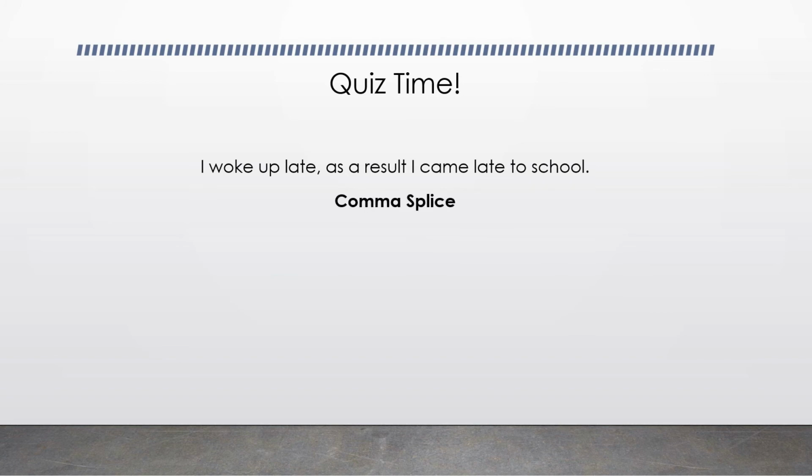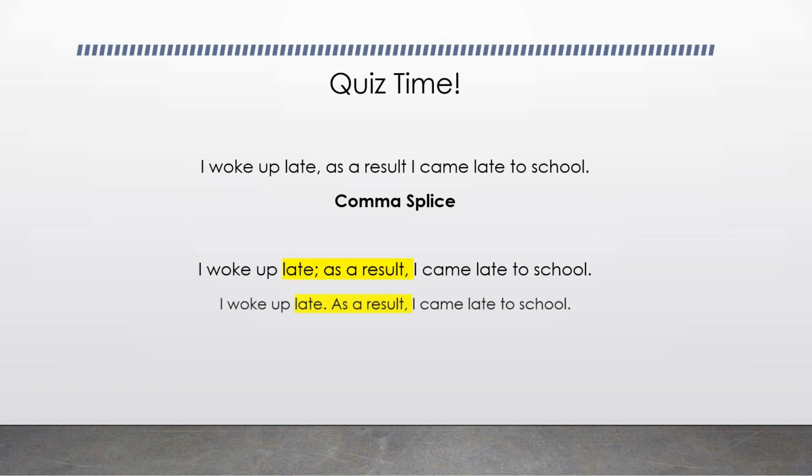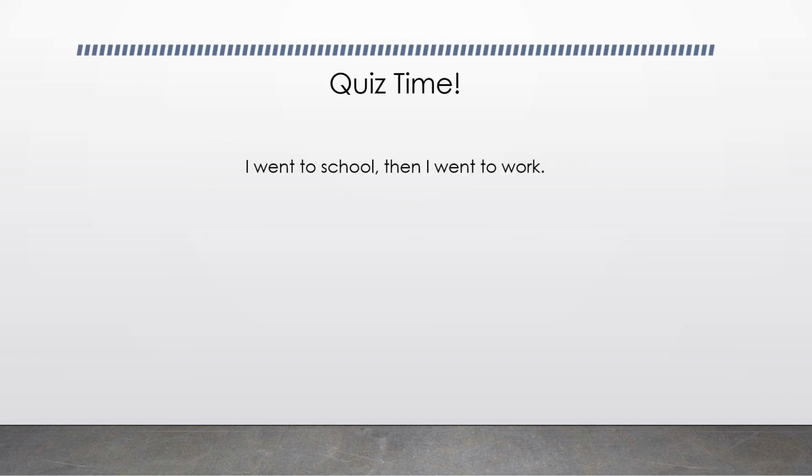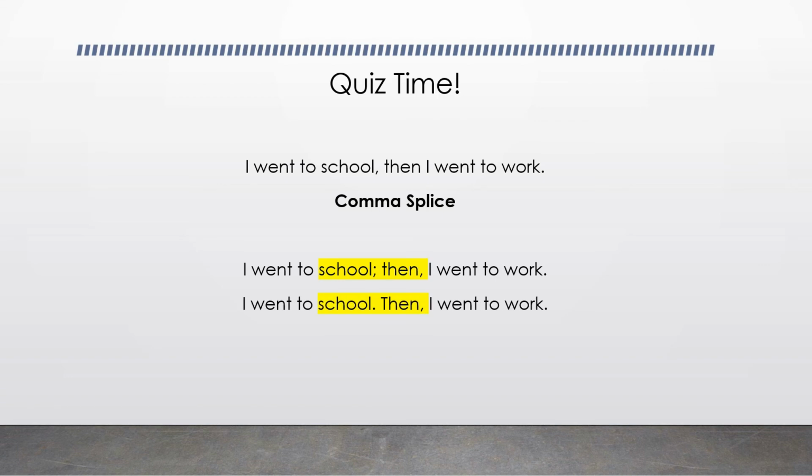That is a comma splice because you have 2 independent clauses connected with just a comma. You either put a semicolon, or you can put a period and start a new sentence. "I went to school, then I went to work." Comma splice. And again, you can put either a semicolon before then, or you can have a new sentence. You can have 2 sentences.